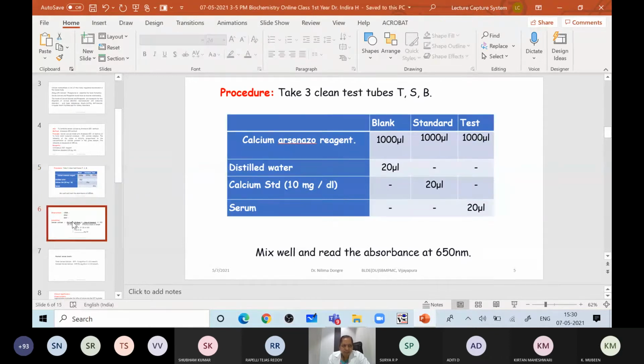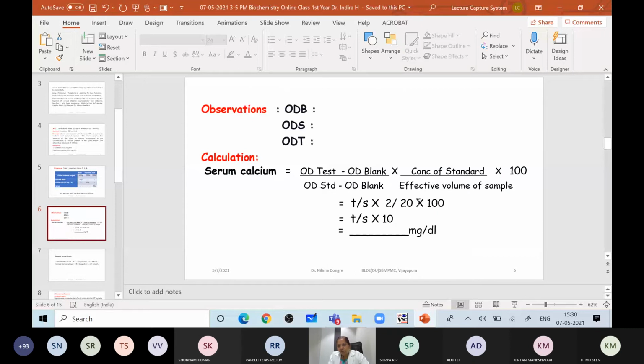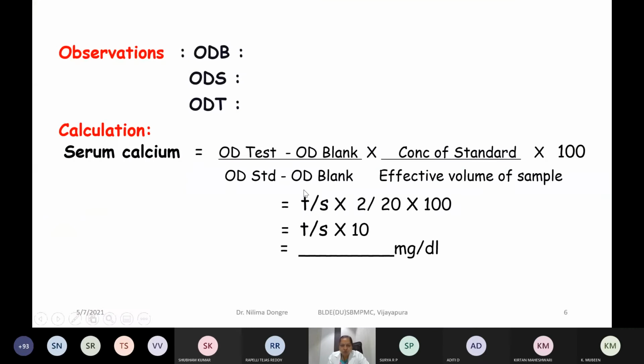Okay, so now you have this formula, and when you simplify these things, it becomes T. After subtraction, we have to put it in this form, that is small t upon small s, that is, after subtraction of the blank reading, multiplied by these two factors, and this after simplification becomes t by s into 10.